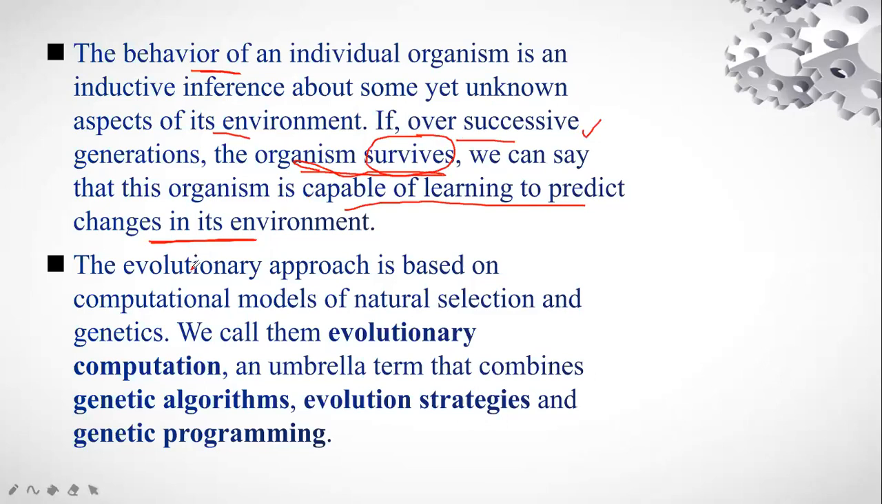Right? Now, one more thing: the evolutionary approach is based on computational models of natural selection and genetics. So we are going to understand natural selection also. First of all, we need to understand that this evolutionary computation model is based on the natural selection procedure. It comes as a combination of genetic algorithms, evolution strategies, and genetic programming. These are the three things working as the umbrella for evolutionary computation.